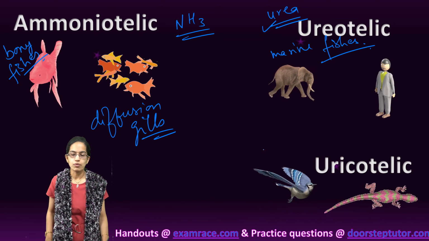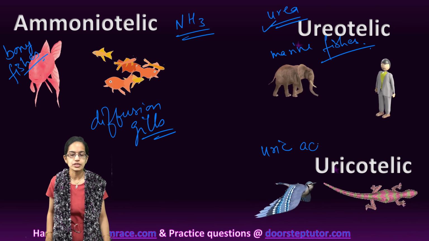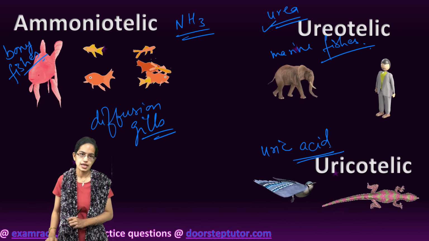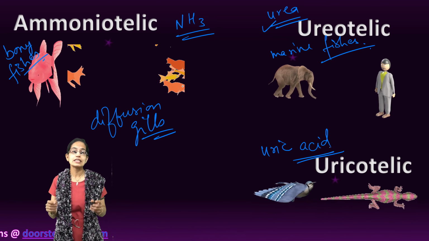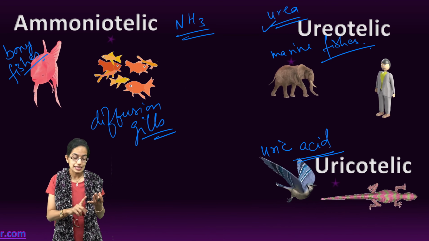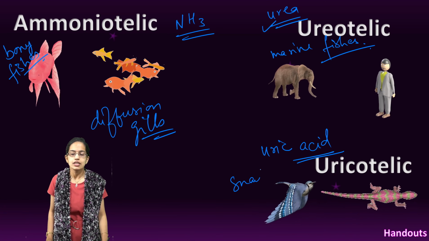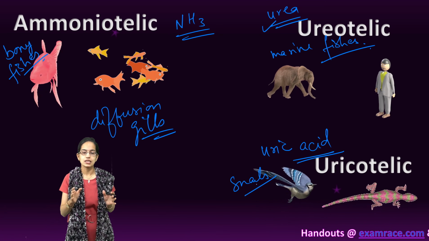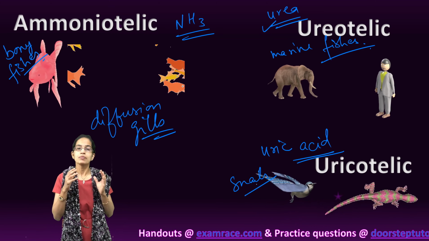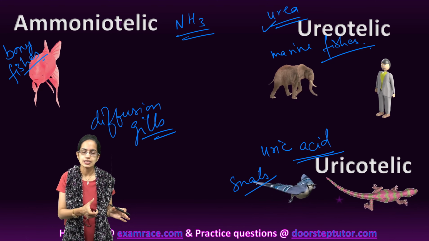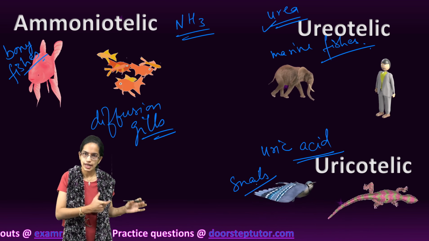The last form is the most concentrated form of excretion, which is uric acid, in the form of small pellets, usually seen in reptiles, birds, insects and snails. Those are the common creatures in which excretion occurs as uric acid, and since it occurs as uric acid, it is known as uricotelic.